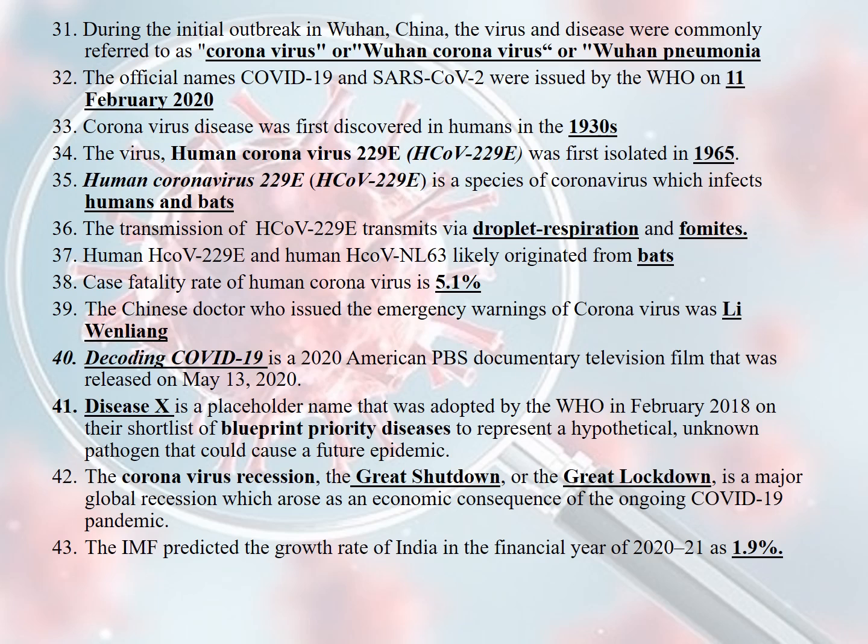The virus human coronavirus 229E, that is HCoV-229E, was first isolated in 1965. Human coronavirus 229E is a species of coronavirus which infects humans and bats. Human coronavirus 229E transmits by droplet respiration and fomites. Human coronavirus NL63 likely originated from bats.